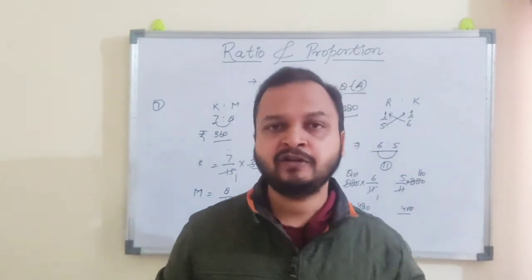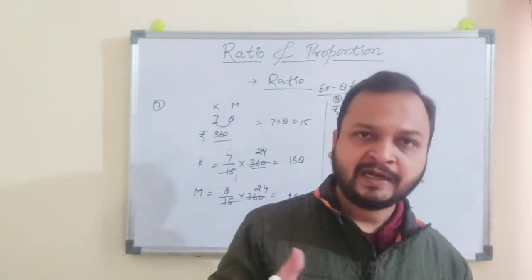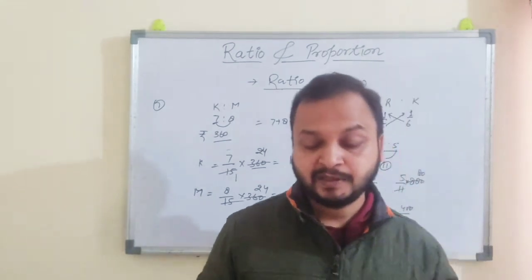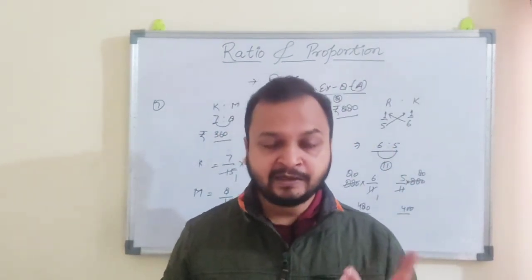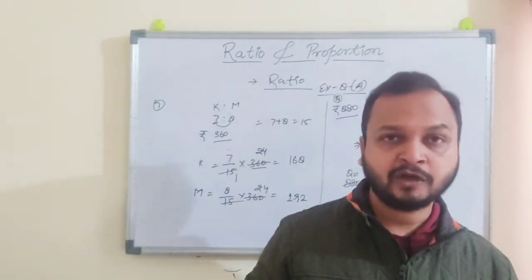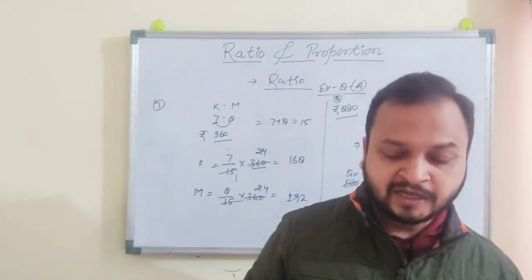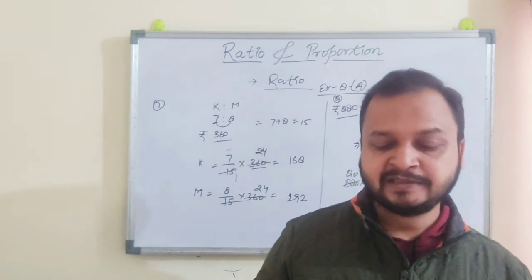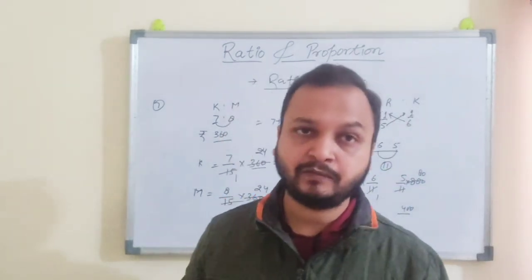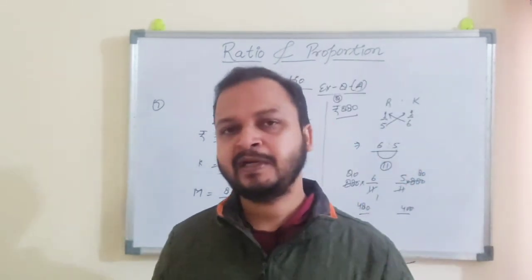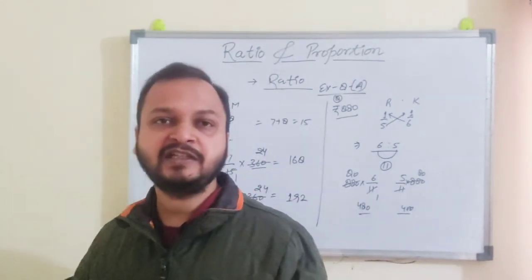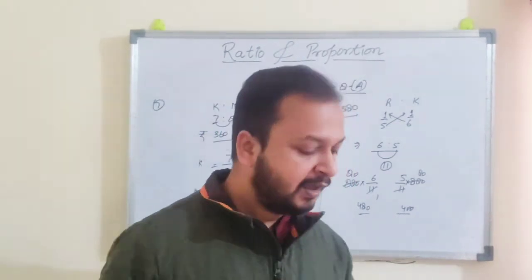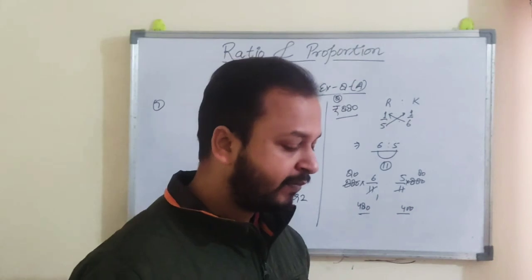So the total ratio value is 8, and that must be equal to 5600. Now A gets 1 by 8 because he has 1 ratio, B gets 3 by 8 part, and C gets 4 by 8 part of 5600. So just multiply by 5600 in each case and you will get the value.